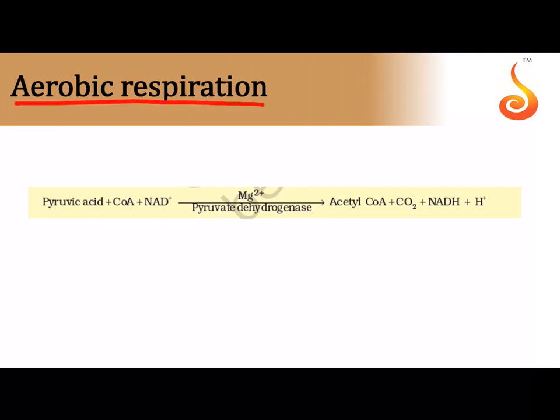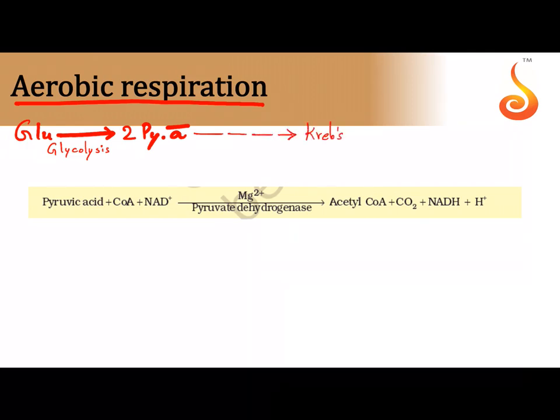What if there is availability of oxygen? Then, in the first step in glycolysis, we saw glucose got converted into 2 pyruvic acid molecules. So this was glycolysis. Now this pyruvic acid goes on to take part in a pathway called the Krebs cycle, which happens in the mitochondrial matrix.